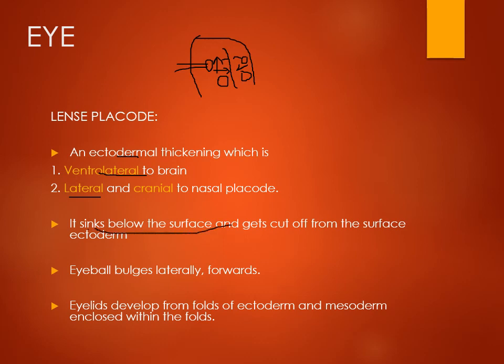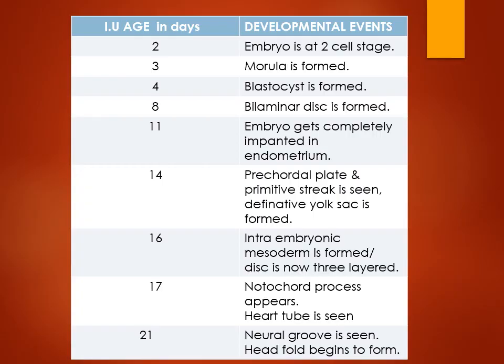It sinks below the surface and gets cut off from the surface ectoderm. The eyeball is formed by bulging laterally and forwardly, and the eyelids develop from folds of ectoderm and mesoderm and enclose it within the folds. So here we complete the paraoral structures: nose, ears, eyes and face. Understanding of the medial nasal process, lateral nasal, maxillary and mandibular processes, and pharyngeal arches and their structures is very important for development.